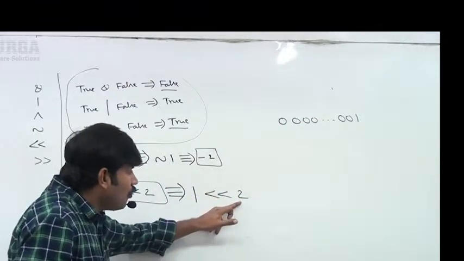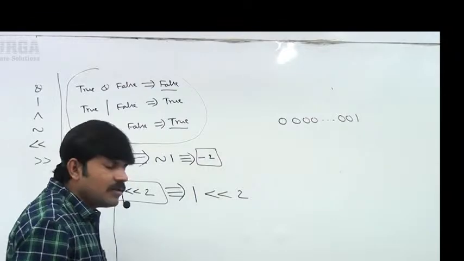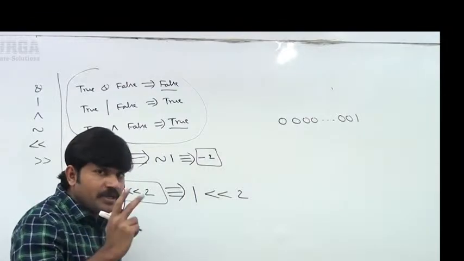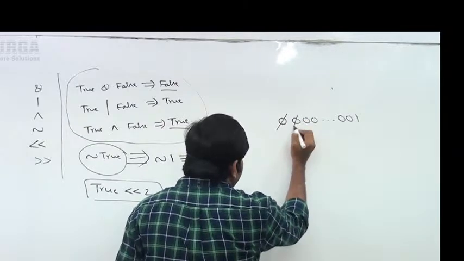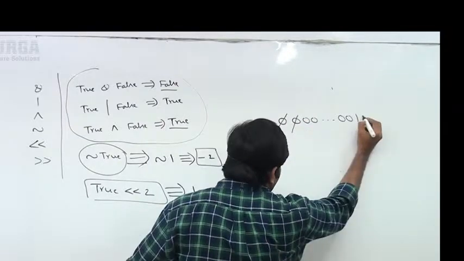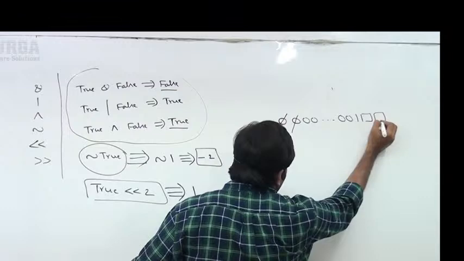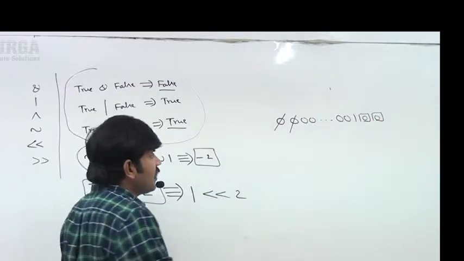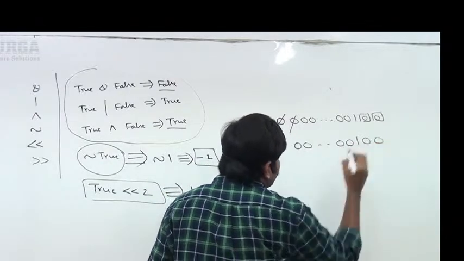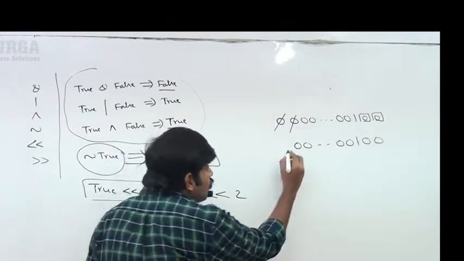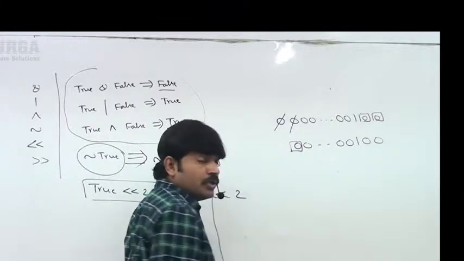I want to move these bits 2 bits to the left side. If I move 2 bits left, these bits will be gone. Vacant cells on the right should be filled with 0, 0. Okay, sir, what is the result? 0 0 0 0 1 0 0. Sir, what is the most significant bit? 0. 0 means positive.